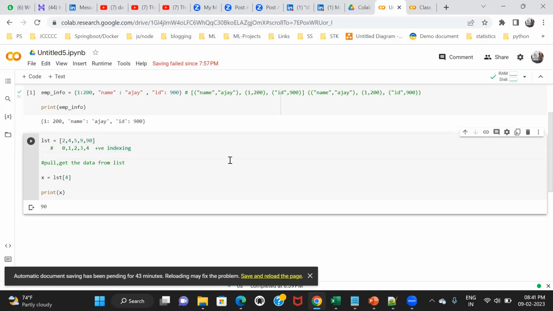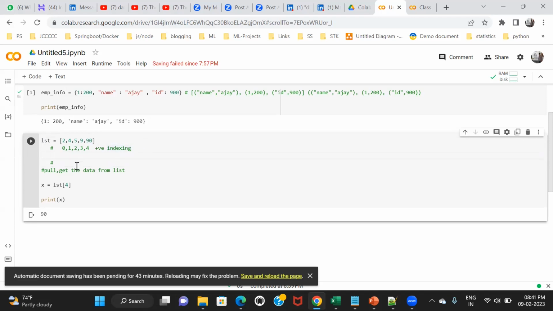In the reverse direction, what happens? This is a rule: the index of the last data is always -1. If you're moving in the positive direction, then the index of the first data is 0.